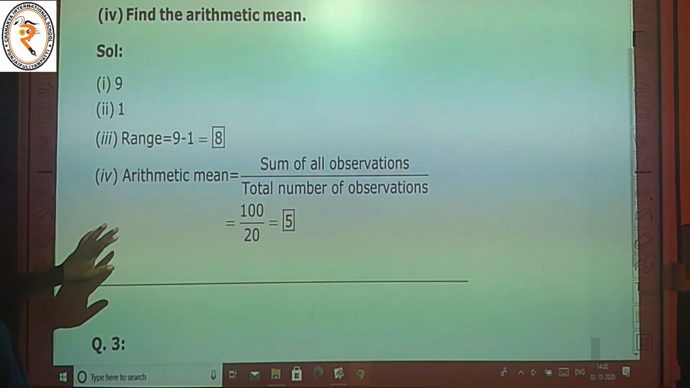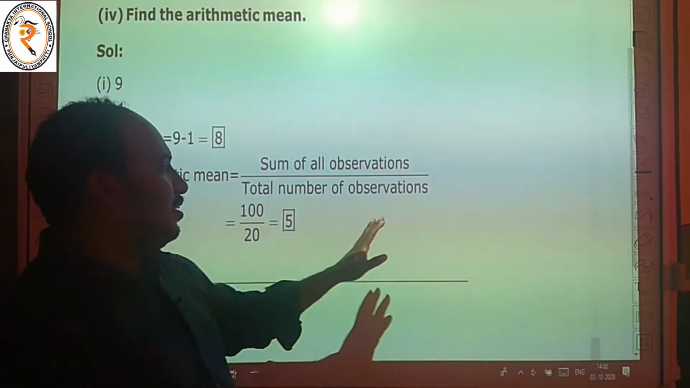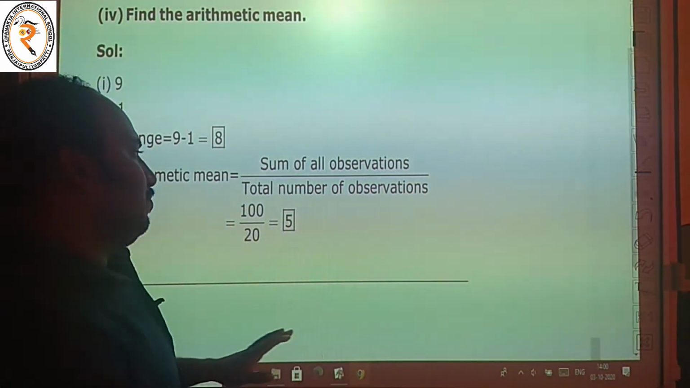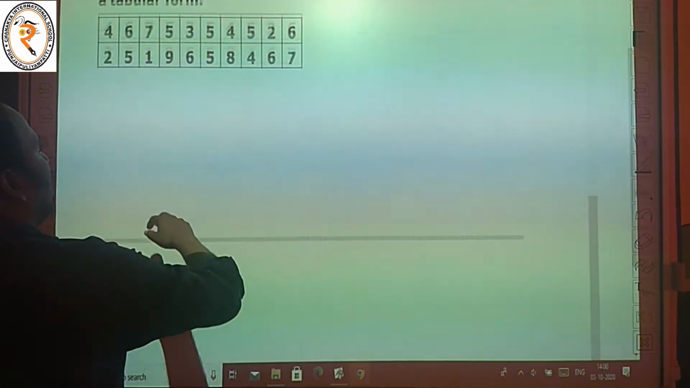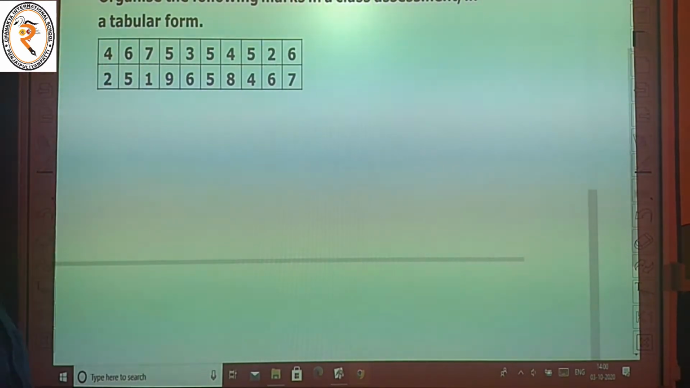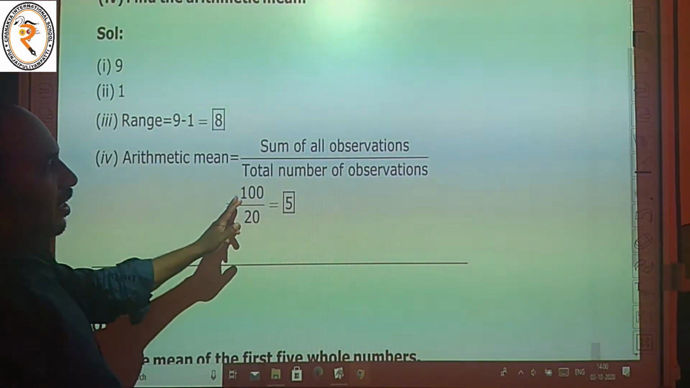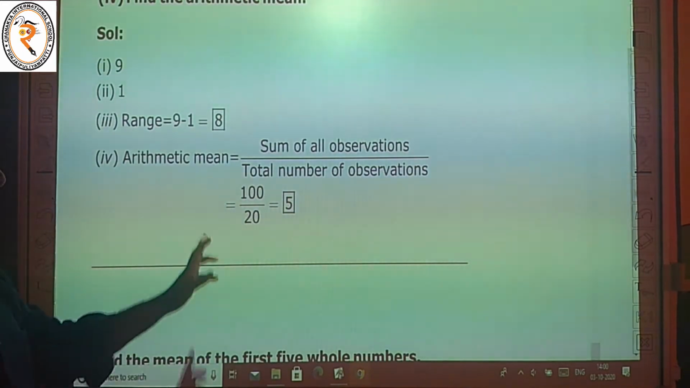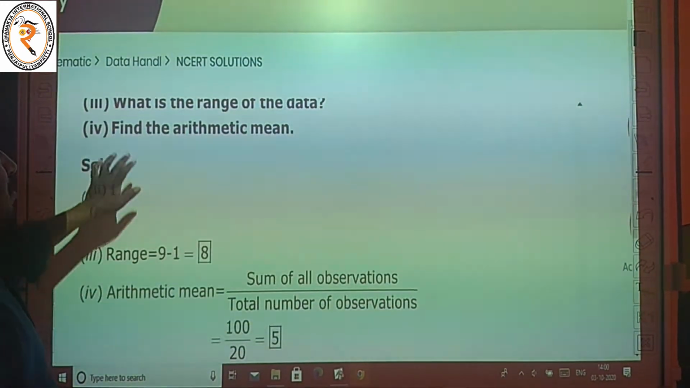The next one, arithmetic mean. The mean formula is equal to the sum of all observations divided by the total number of observations. Here, sum of all observations. We want to add these numbers. Adding them, the answer is 100. Then divided by the total number of observations.